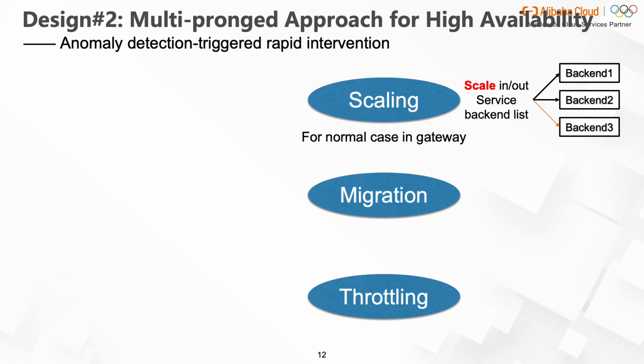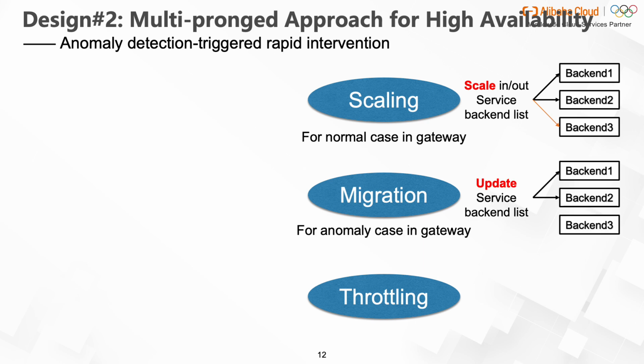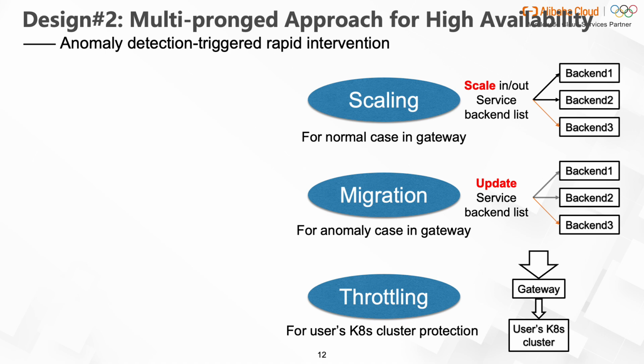Second, migration, which is used for handling the anomaly case in the gateway. We can update the list and migrate traffic to the newly added backends. Third, throttling, which is used for protecting users' K8s clusters. We may rate limit users' traffic at the gateway to prevent users' K8s clusters from being overloaded by hotspots.